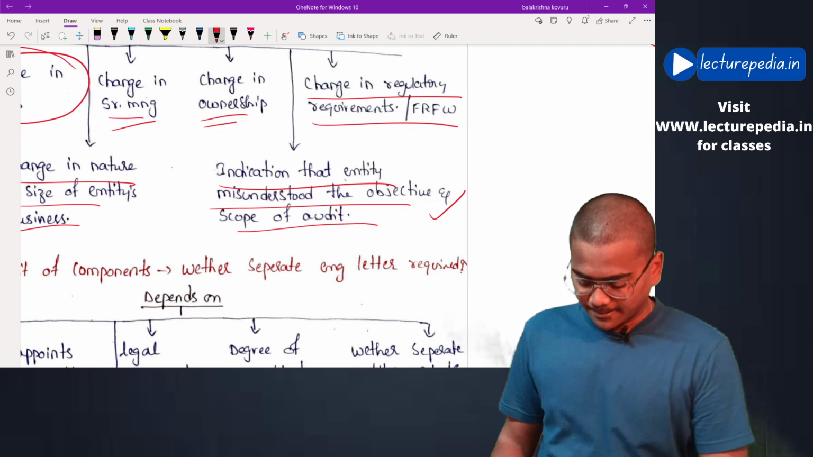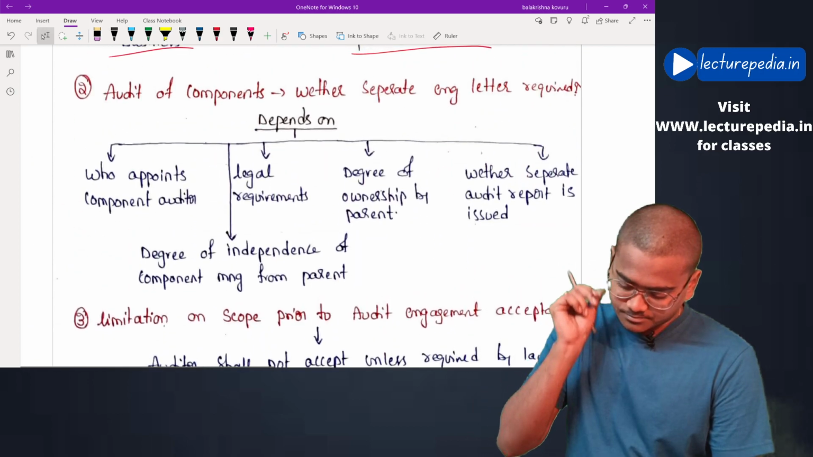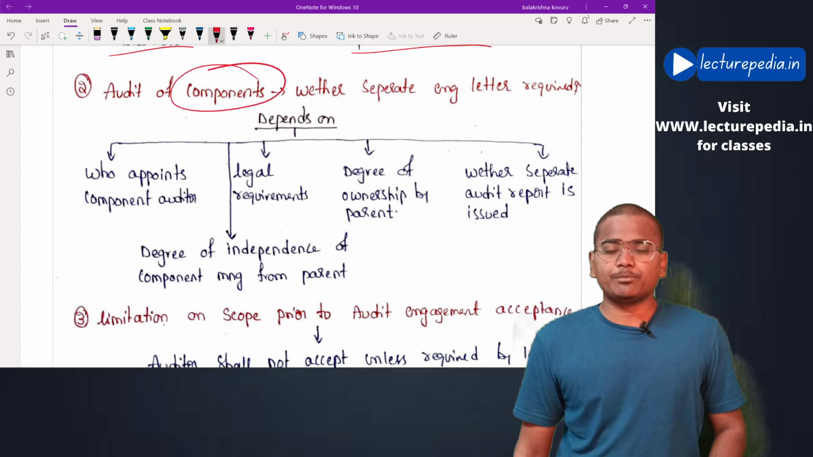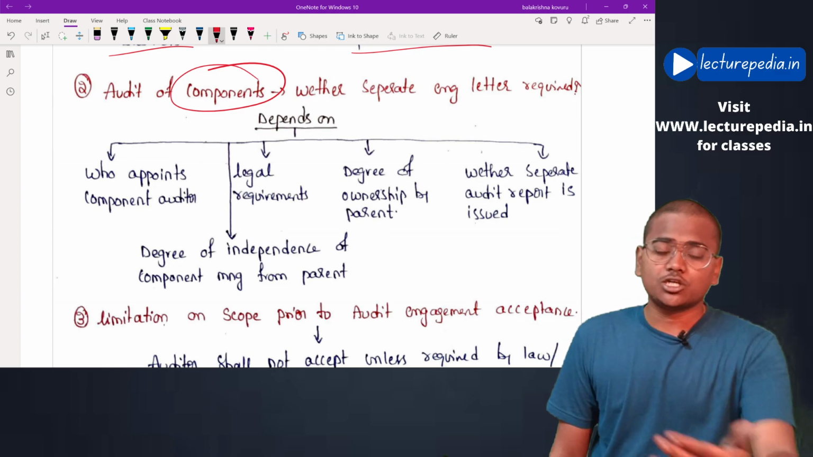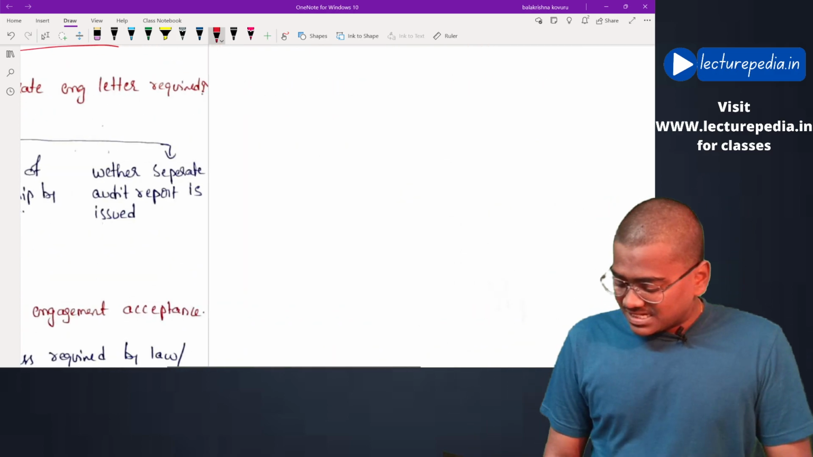Hope this is clear. Next, audit of components. See, components means let's say the entity is having a branch or any subsidiary or associate; those will be known as components. Now there is A Limited.